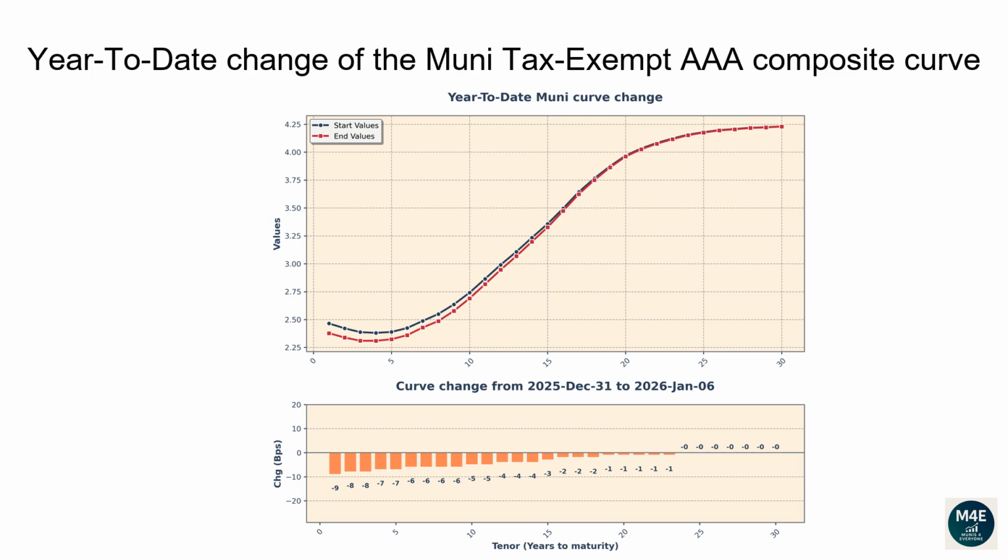The 1-year tenor changed -9 basis points. The 2-year tenor changed -8 basis points. The 5-year tenor changed -7 basis points. The 10-year tenor changed -5 basis points. The 20-year tenor changed -1 basis points. The 30-year tenor changed 0 basis points.